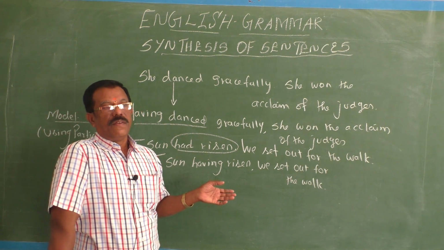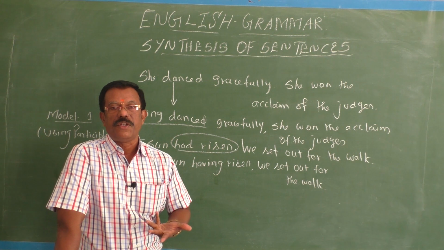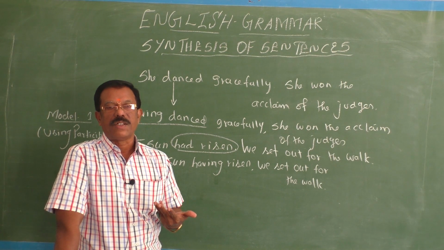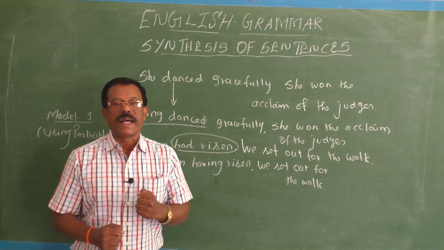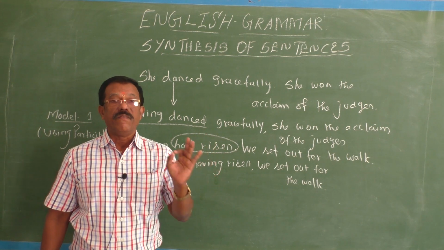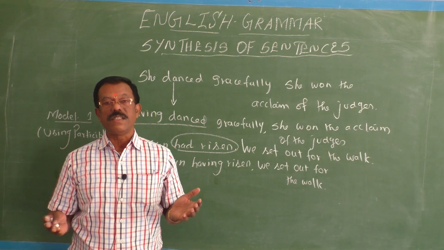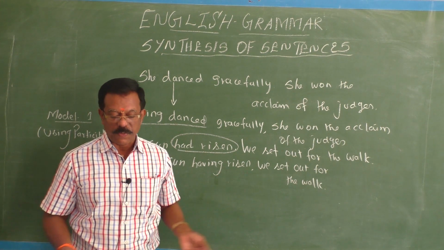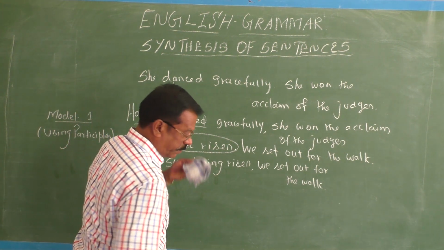And then next we are going to see how can we synthesize simple sentences using infinitives. What is infinitive? You learned already. Just to recollect, 'to' plus V1, that is called infinitive. To eat, to run, to jump, to sleep. 'To' plus V1, that is called an infinitive. Can we synthesize sentences into one single sentence by using infinitives? Yeah, of course. I will explain, children, how you can synthesize sentences using the infinitives.